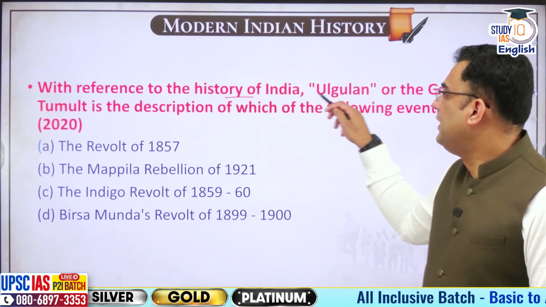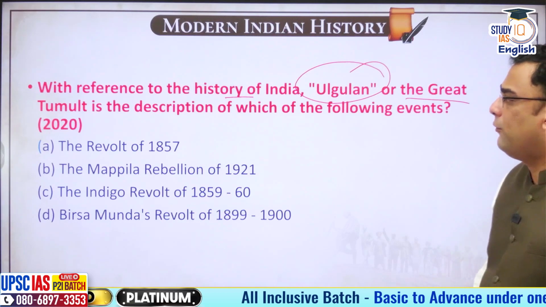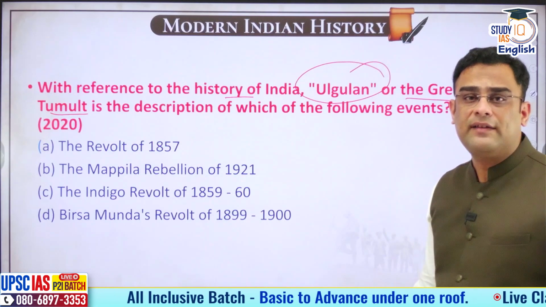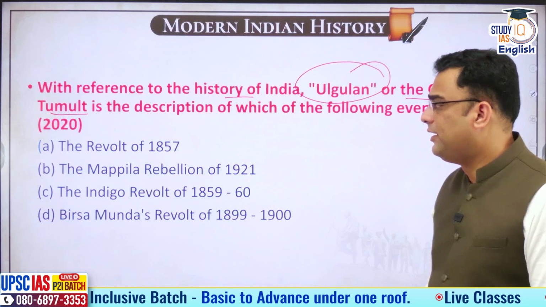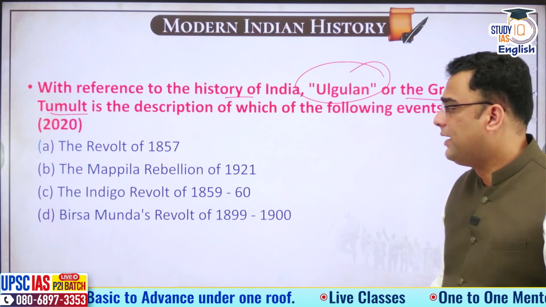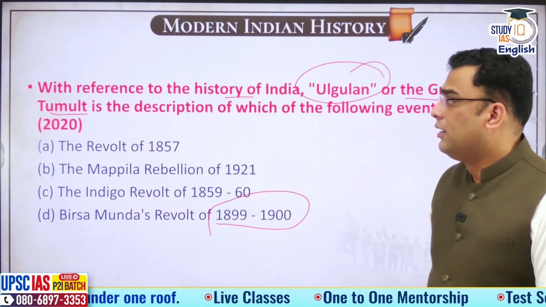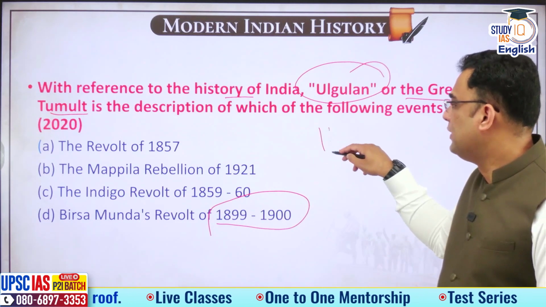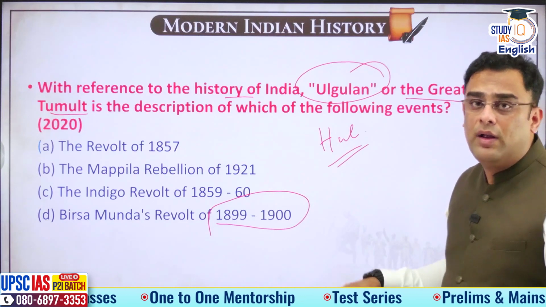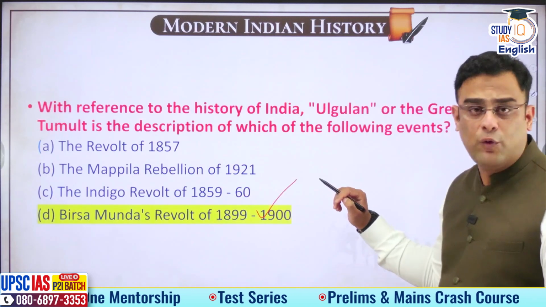With reference to history of India, Ulgulan or the Great Tumult is the description of which of the following events? Ulgulan or the Great Tumult is connected with which of the following? Revolt of 1857, Mapilla Rebellion in 1921, Indigo Revolt of 1859, or Birsa Munda's Revolt of 1899-1900. UPSC has asked question related to Santhal Hool also, that we have seen in our class, Santhal Hool, and also the Munda Revolt in this form. The answer, of course, is Munda Revolt.